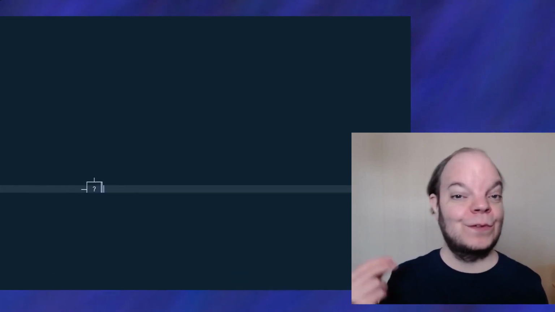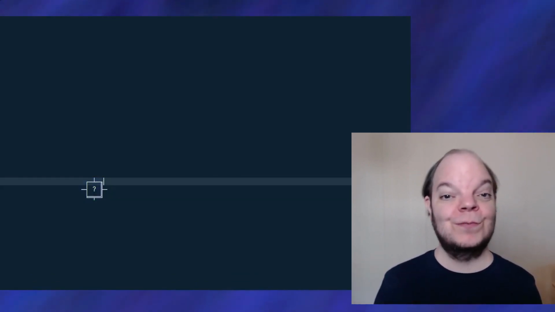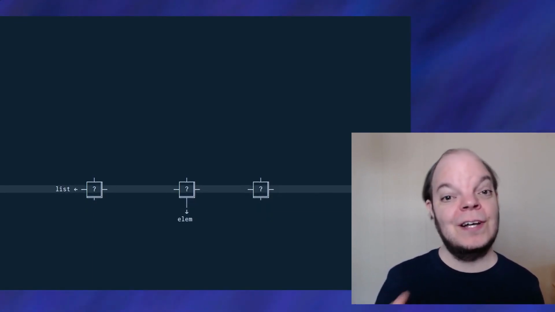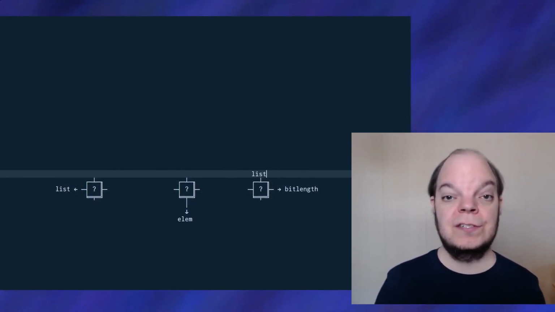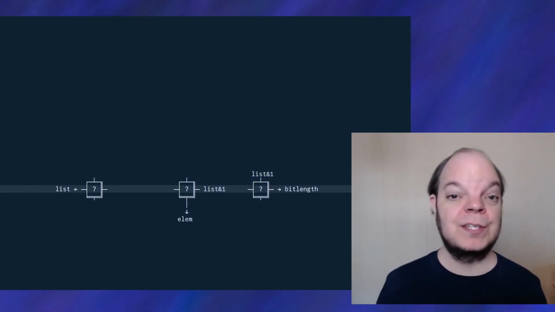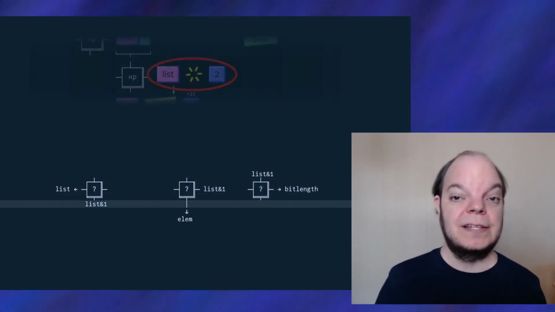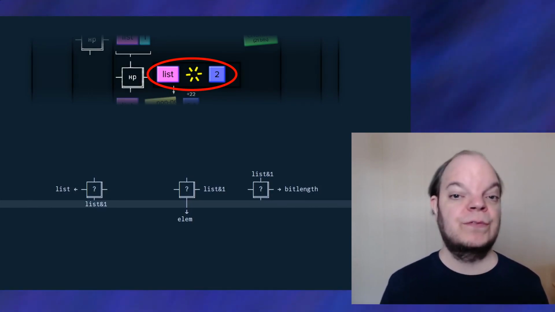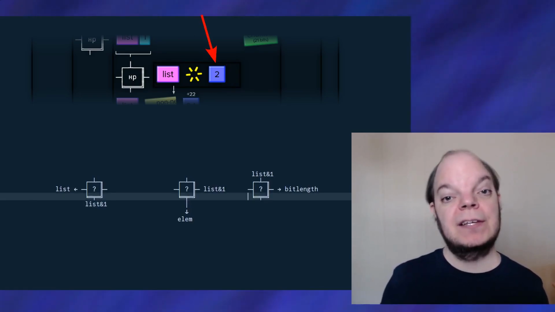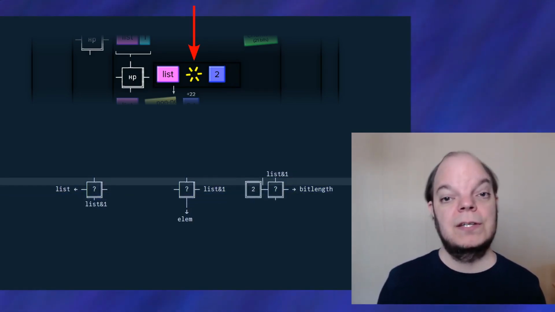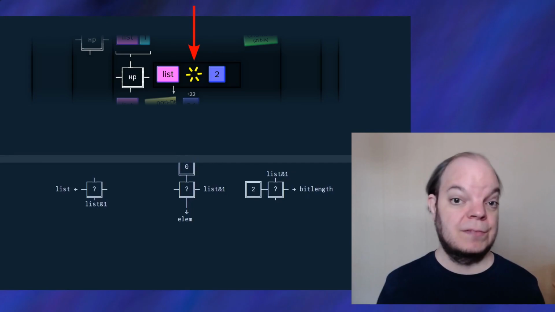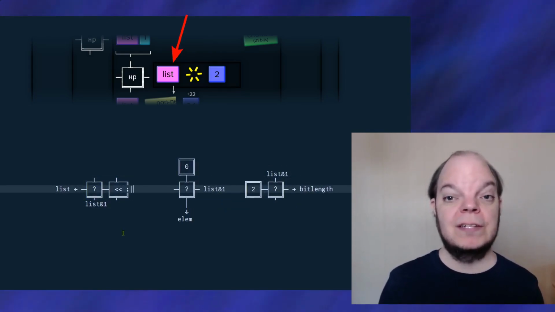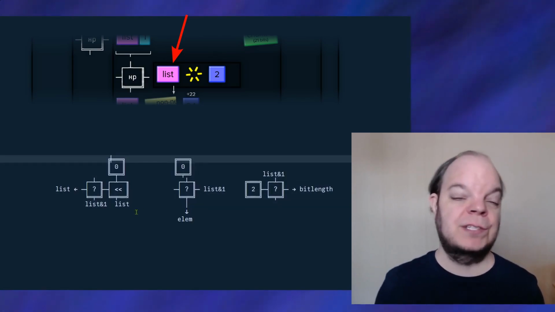Alright, this time we have 3 return values, each of which depends on the terminating condition, so we're gonna need 3 question marks to start with. But this time the condition is to look at the least significant bit to see if there is a chunk to process. Let's start with the simple case where the least significant bit is 1 and we know what values we want to return. In the case of the bit length, that is 2. In the case of the decoded element, it's 0. And in the case of the list, all we need to do is shift it right by 1 to shift out the 1 bit and then return the rest.